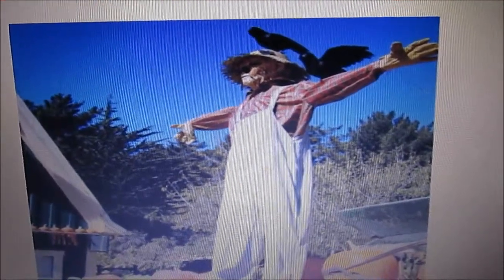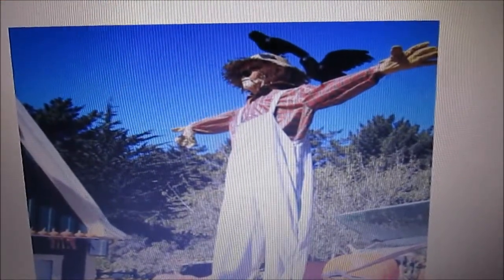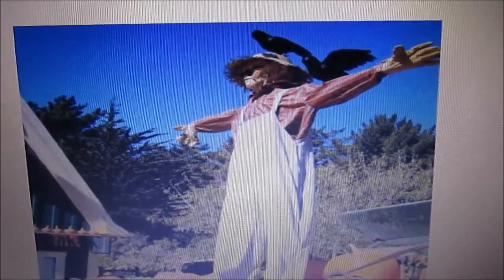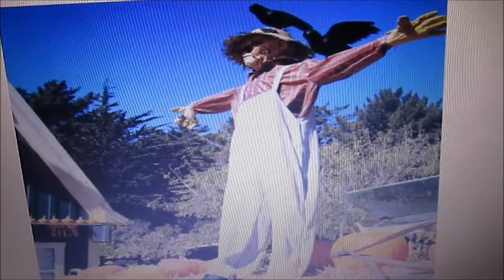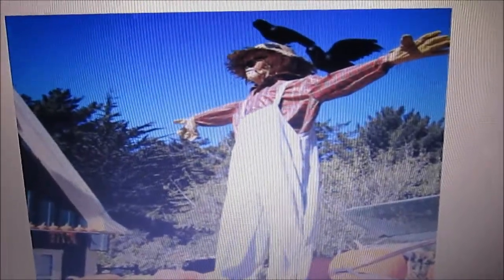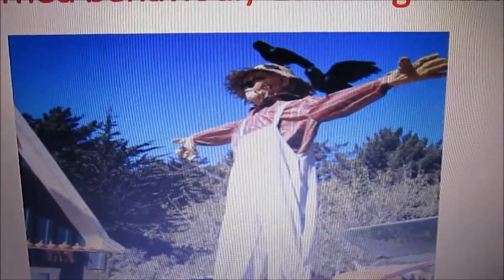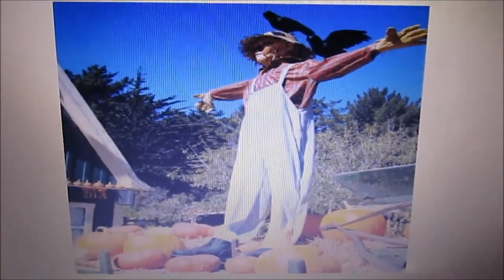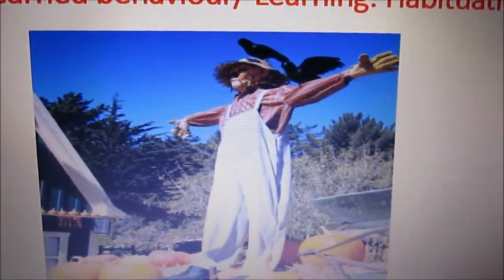The birds have been passing around, but slowly they realize that it is just a scarecrow. There is nothing. Then you see how they undermine it. They even lie on the scarecrow. So that is a kind of habituation.